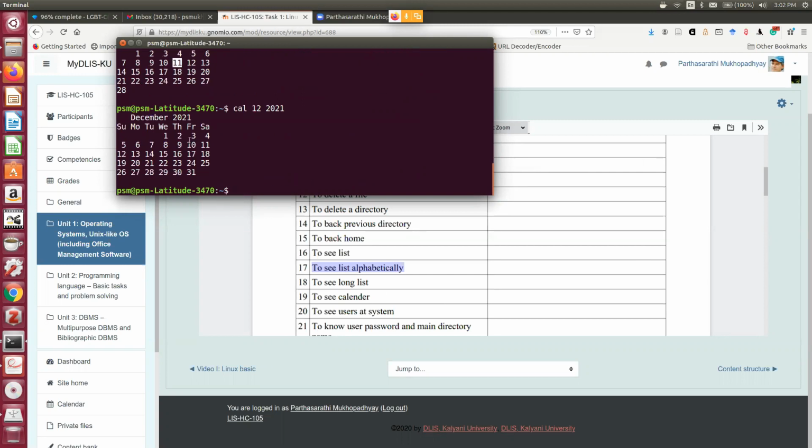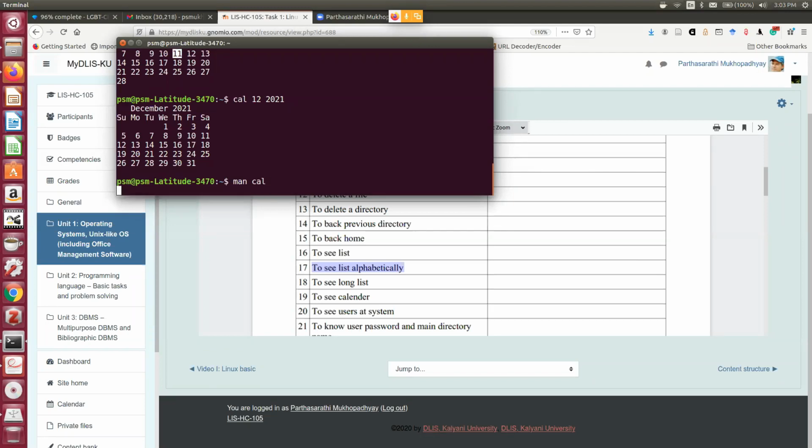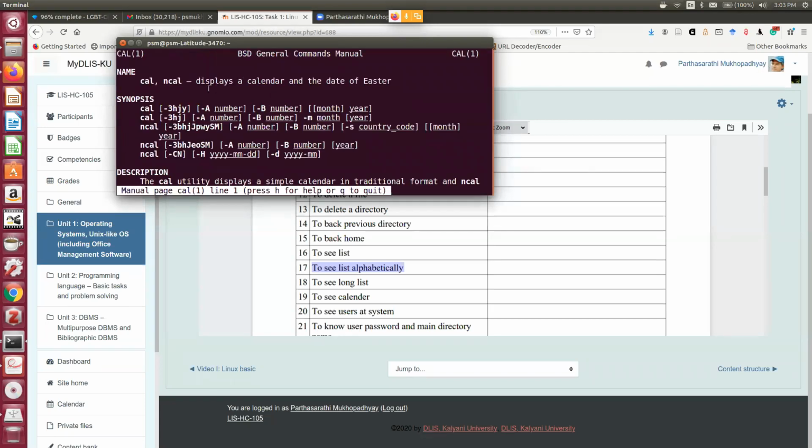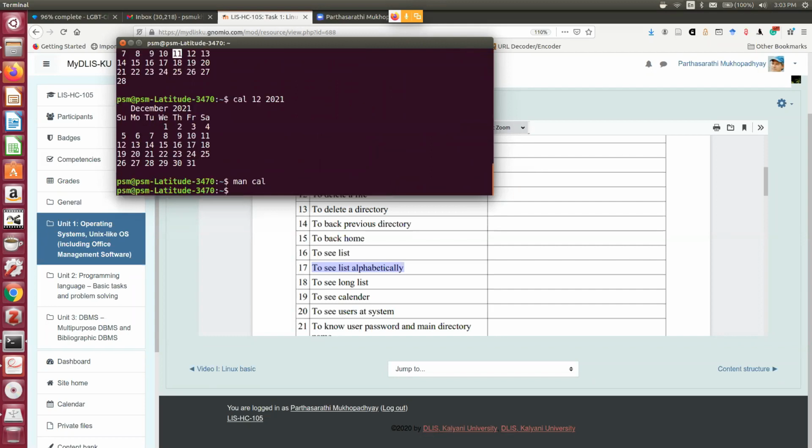So first cal for calendar, then you can give month or year. Suppose you want to know what else we can do with the cal command, you can take the help, man stands for manual, cal. So for the cal command, what are the switches available? You can see month, year, country code, everything you can do. How to quit? The command is q.